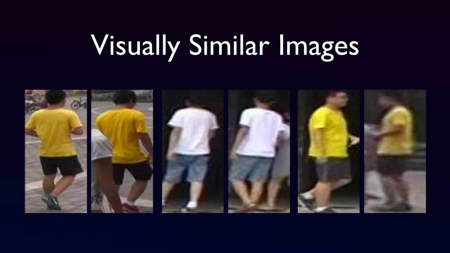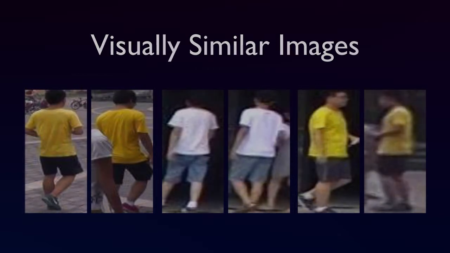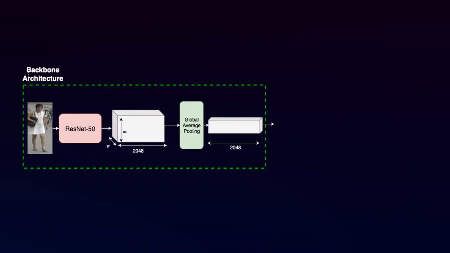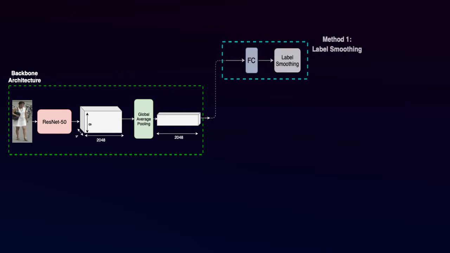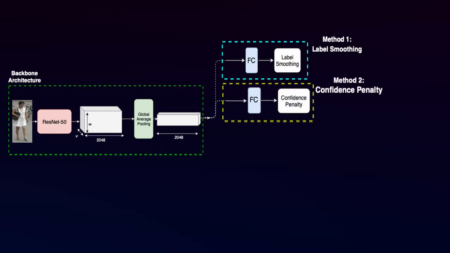In our work, we provide 3 simple and straightforward methods to tackle this issue by increasing the uncertainty of the model. We also make use of ResNet 50 as the backbone architecture and modify the loss function. The first method is label smoothing, where the ground truth distribution is modified so that all labels, even incorrect ones, have a uniform distribution. The second method is confidence penalty that tries to maximize the entropy of the model's output distribution. This leads to a smoother output.